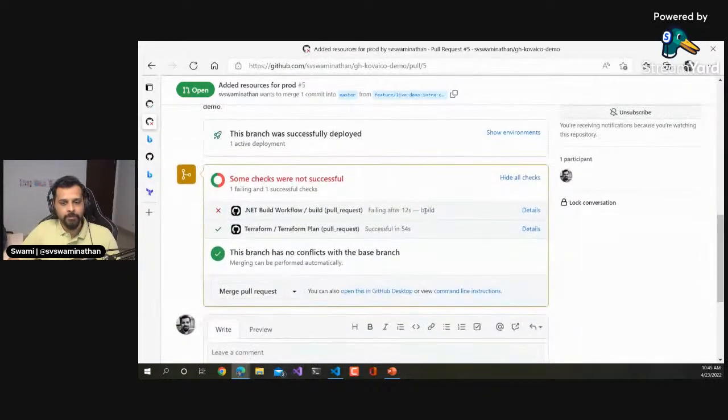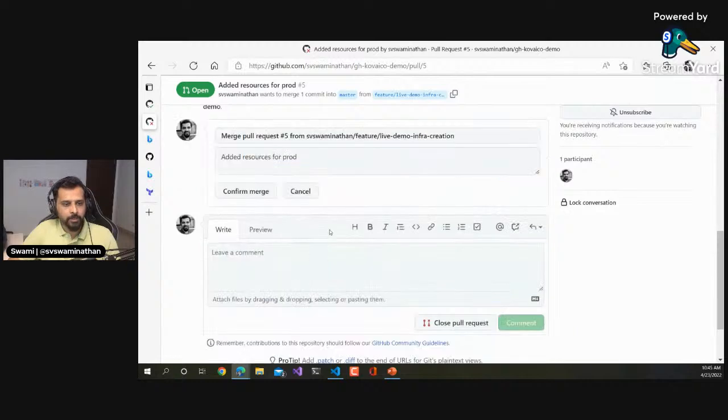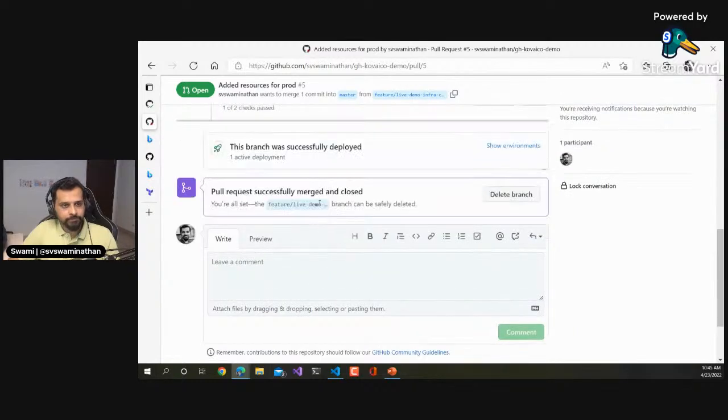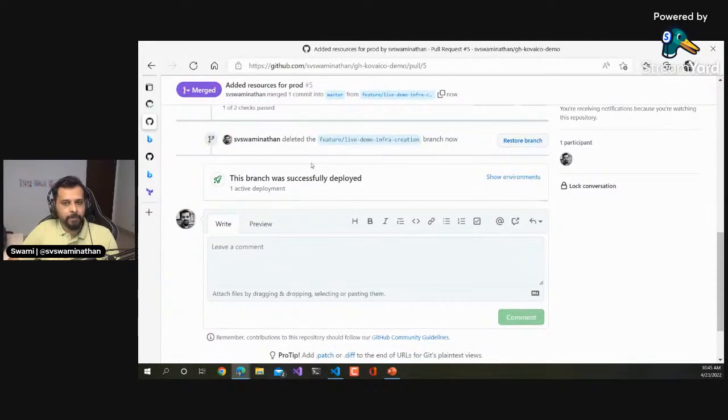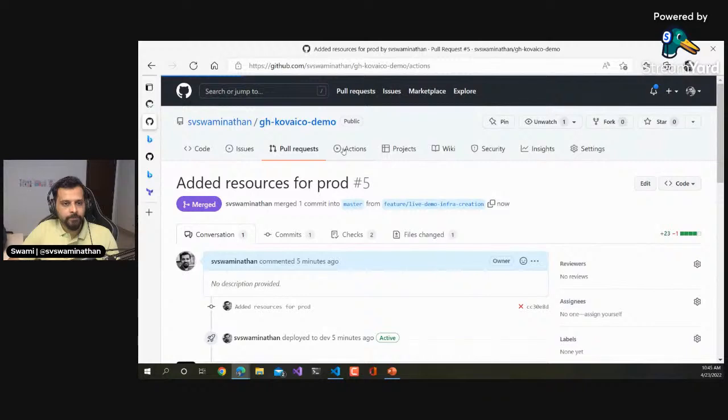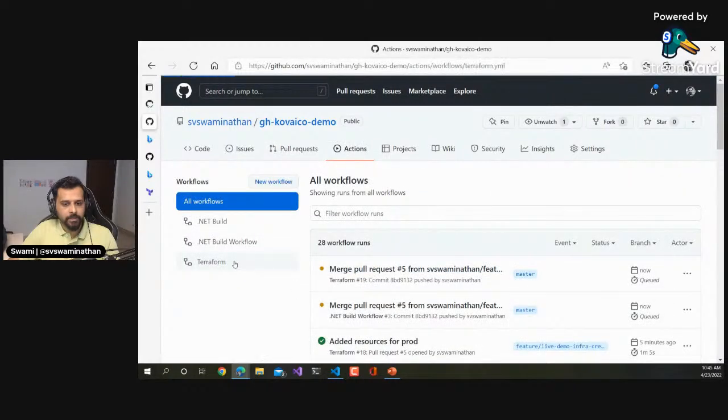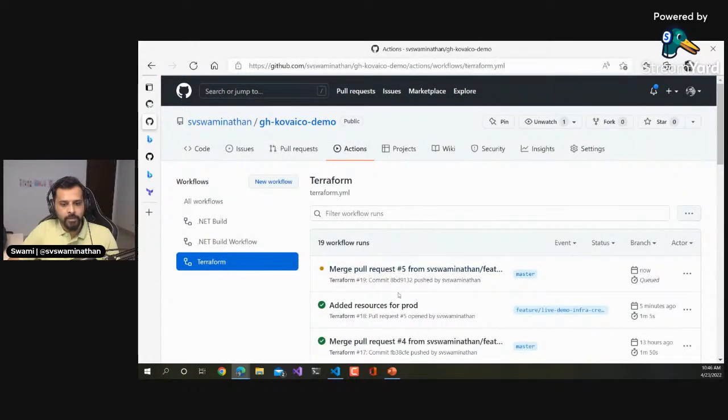So now, yeah, I'm kind of happy with this. I know for a fact this is a wrong one, so that failure I'm okay with. So I'll go ahead and say merge pull request, right? So I'm going to say confirm merge. Okay, and whenever this is merged, then another action should run, which is on the push to master branch, right? Now, if I go to Terraform, you can see the merge pull request has already triggered this particular action, right?